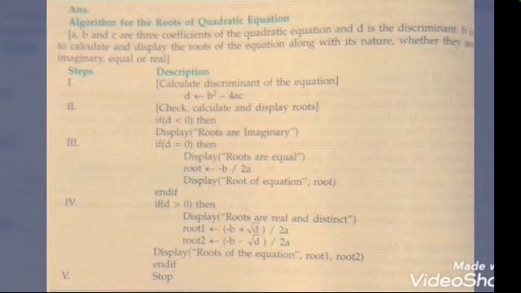In the fourth step we check if d is greater than 0, then display roots are real and distinct. Since the roots are real and distinct, we calculate root 1 as minus b plus square root of d, whole divided by 2a, and similarly root 2 is minus b minus square root of the discriminant, divided by 2a, and then display the roots of the equation as root 1 and root 2. You can display the roots in different statements also, like printing the first root of the equation, root 1, then printing the second root, root 2, and then end if.